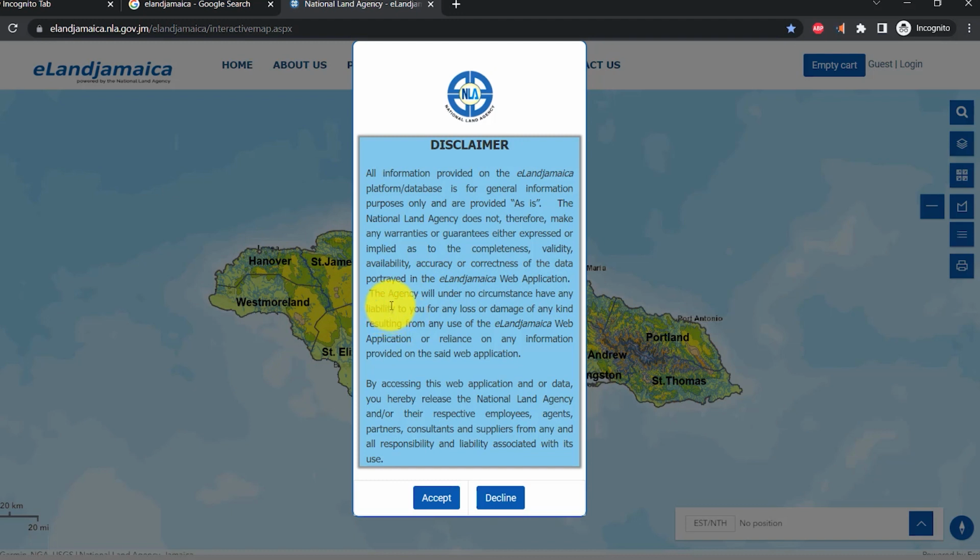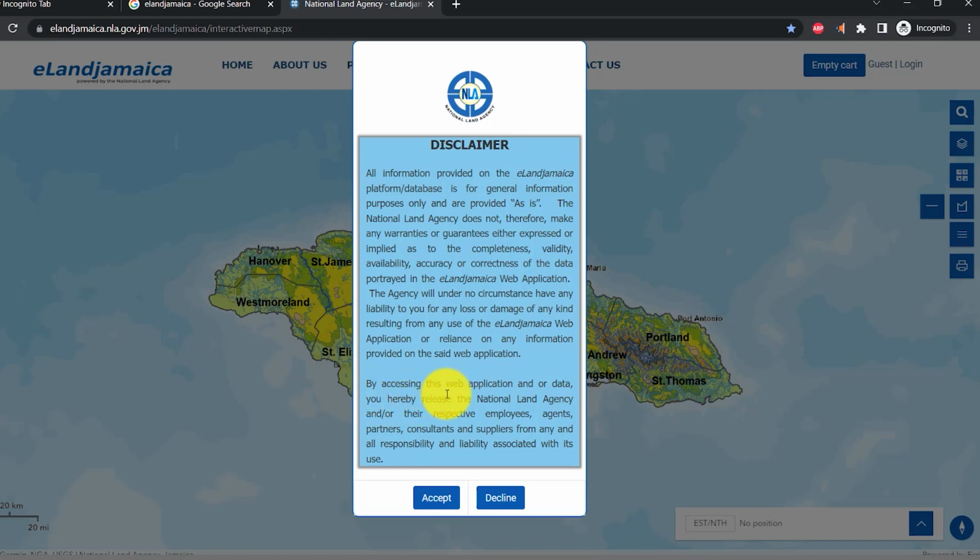It goes further to say that the agency will, under no circumstance, have any liability to you for any loss or damages of any kind resulting from any use of the eland web application or reliance on any information provided on the said web application.